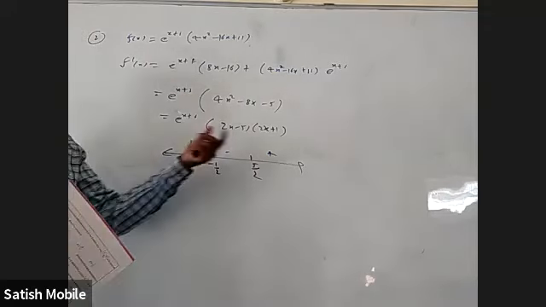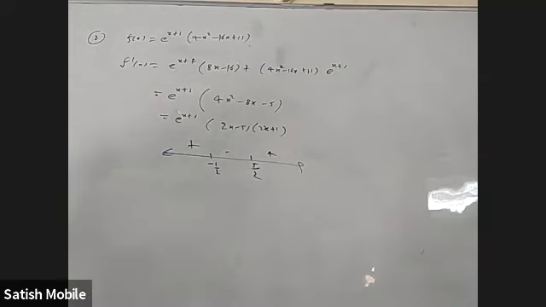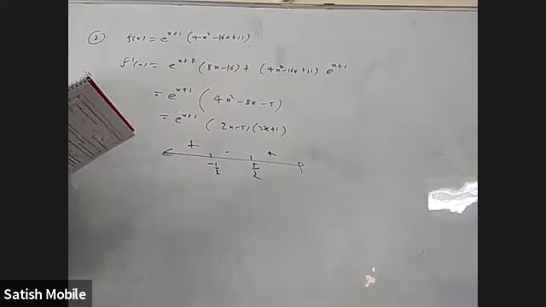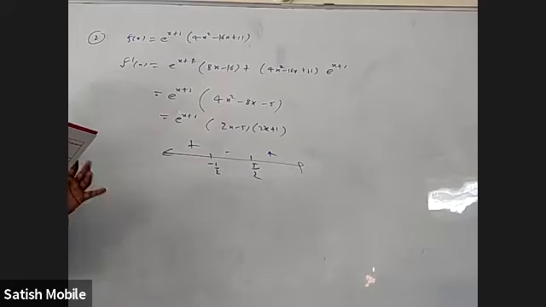Simply find the derivative and see when it is positive, when it is negative, on the number line. Correct.